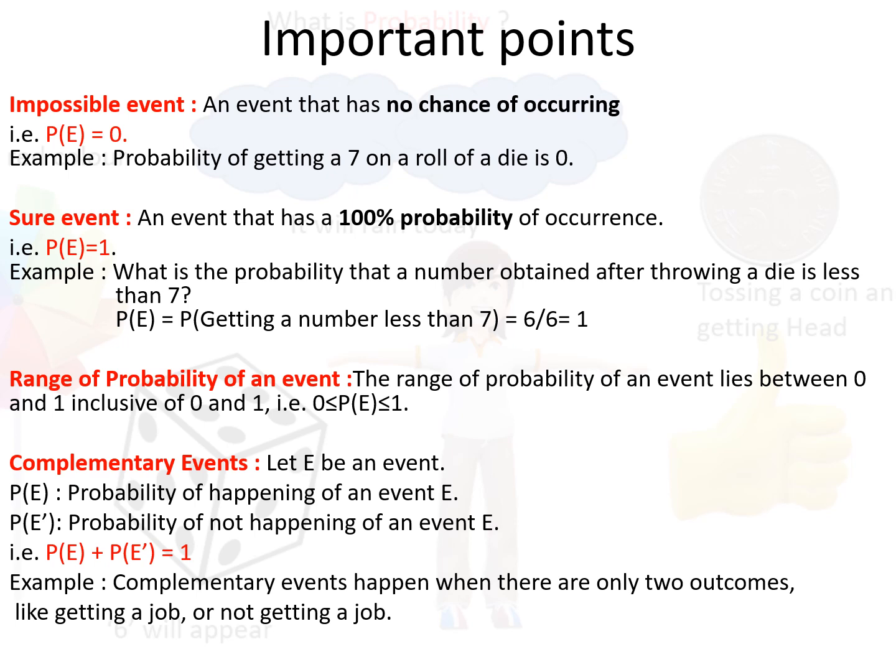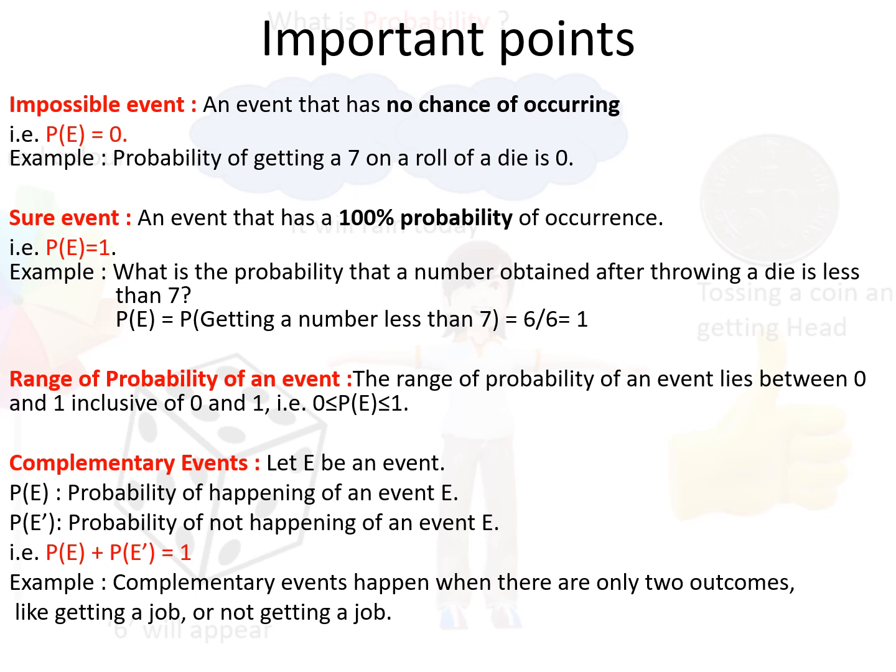Next is range of probability of an event. The range of probability of an event always lies between 0 and 1, inclusive of 0 and 1. Why we are including 0 and 1? We have already discussed for impossible event probability is 0 and for sure event probability is 1. So 0 and 1 are also included.